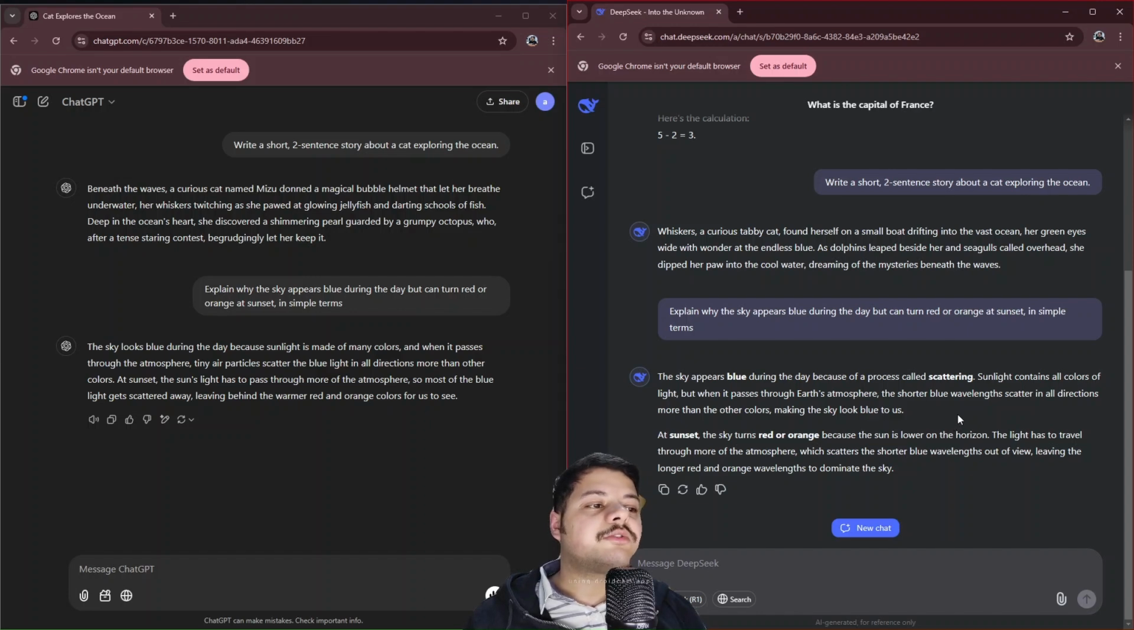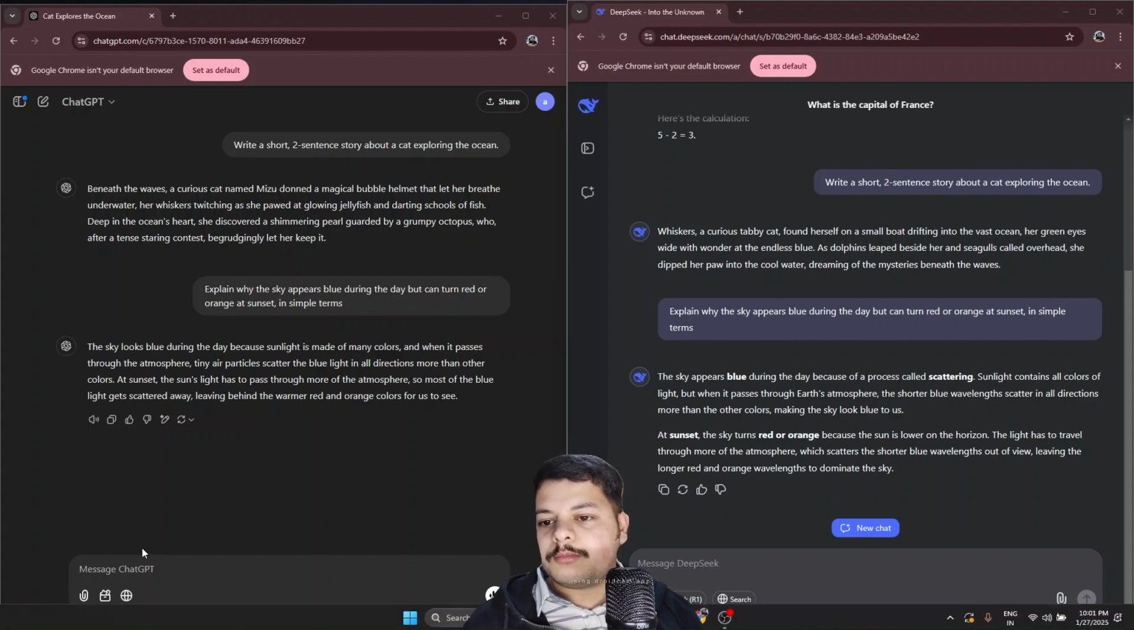The light has to travel through more of the atmosphere, which scatters the shorter blue wavelength out of view, leaving the longer red and orange wavelengths to dominate the sky. So, in this prompt, we can see that it has given a little lengthy answer, but you can pretty well understand what the context is. And here also, it is a pretty decent answer, and obviously you will be able to grab what it is trying to say. So both are decent over here.